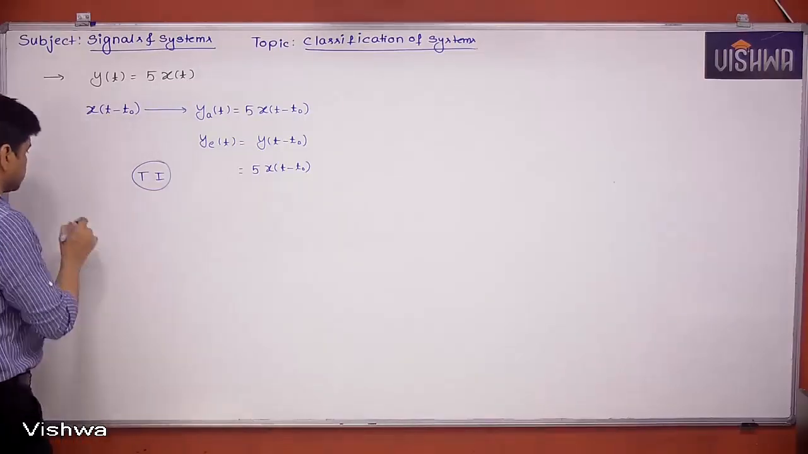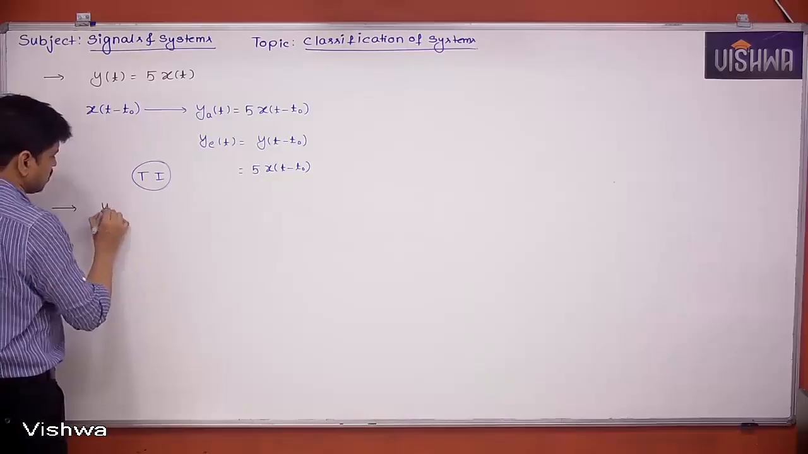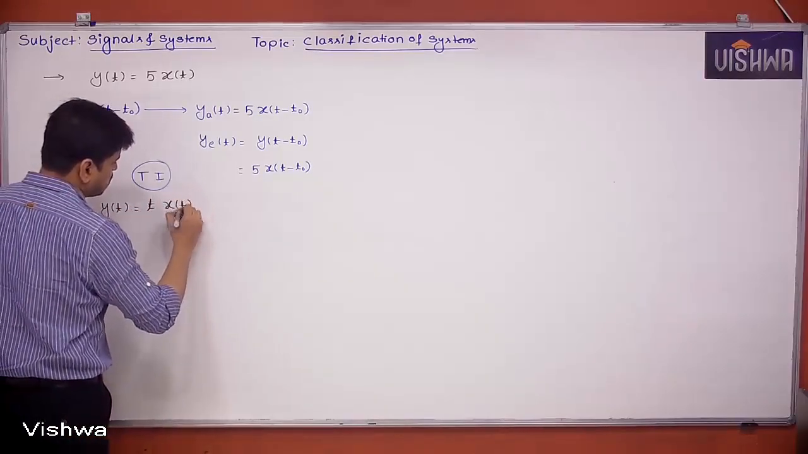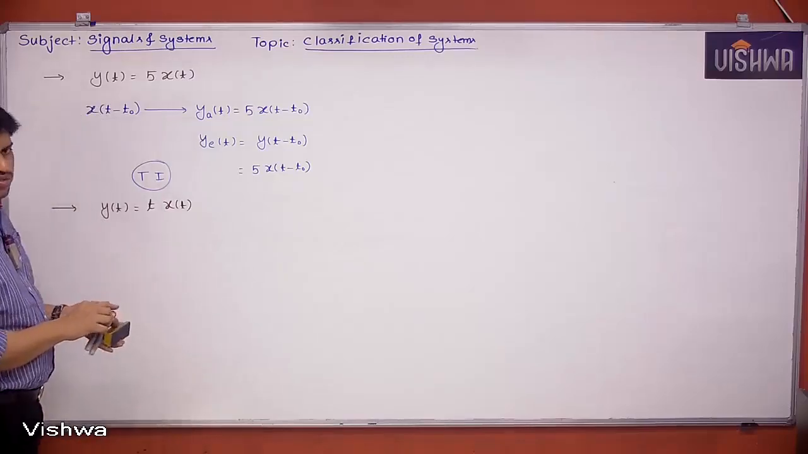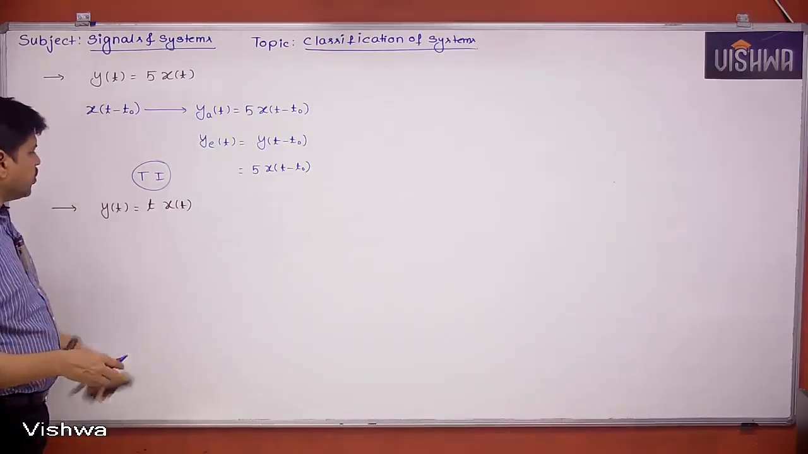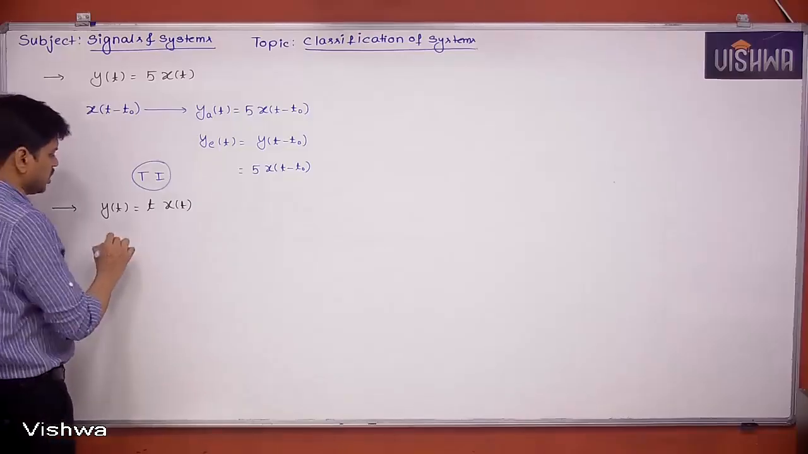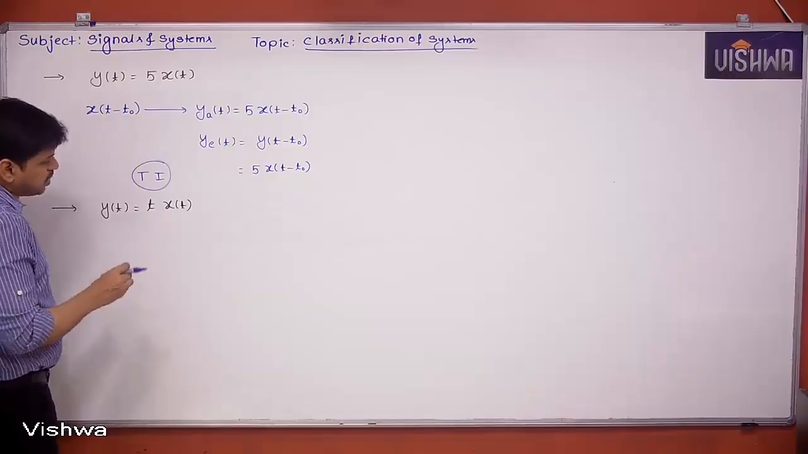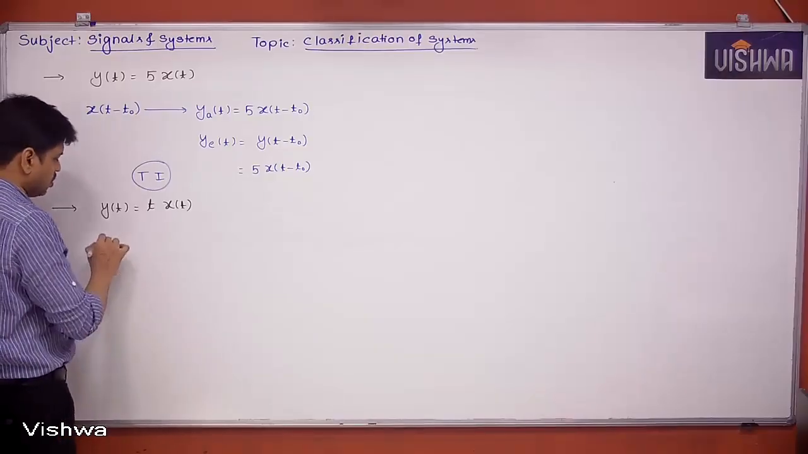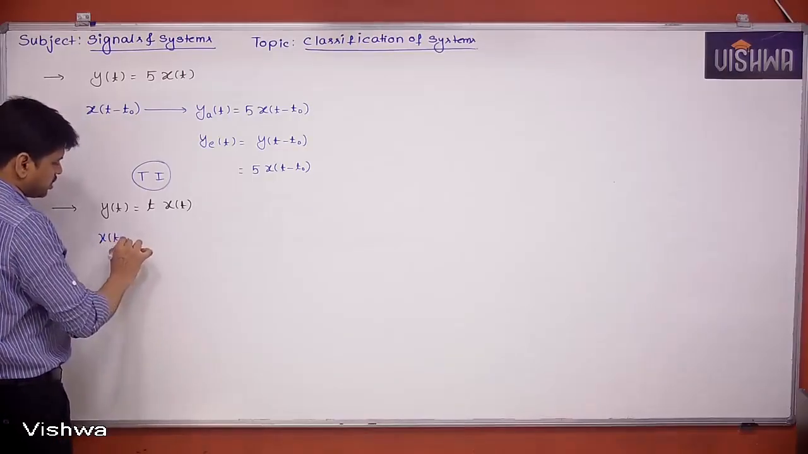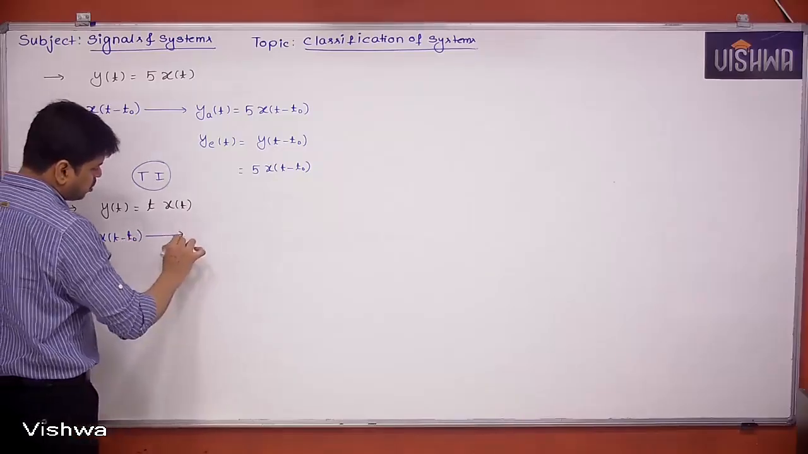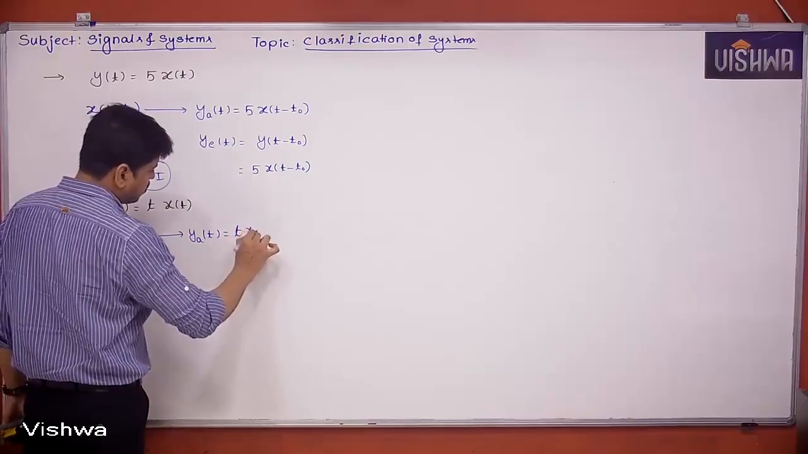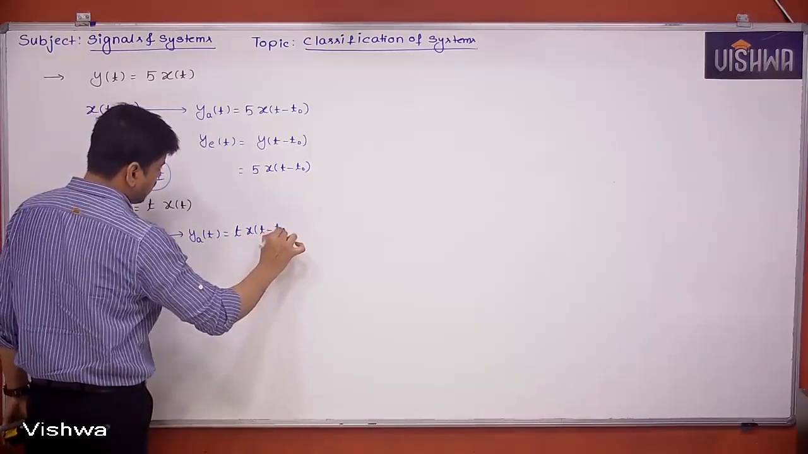Now next, one more example. y of t is equal to t x of t. If I check whether it is time variant or time invariant, you are going to get a time variant system. How? Let's see. What is the system doing for the input? It is simply multiplying the input with t. So if x of t minus t naught is the input, then what is the actual output? It has to be multiplied with t. Then it is t x of t minus t naught. This is the actual output.